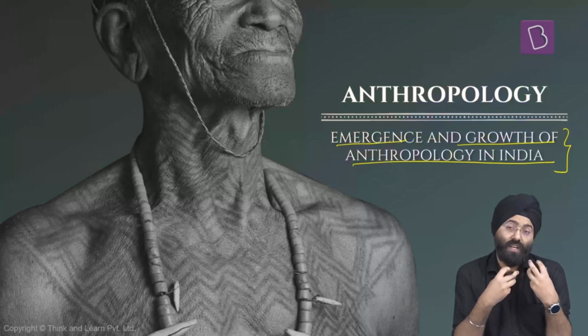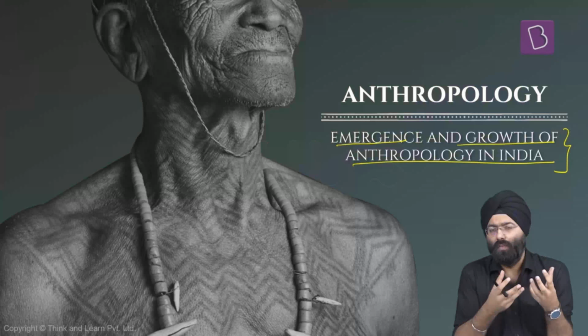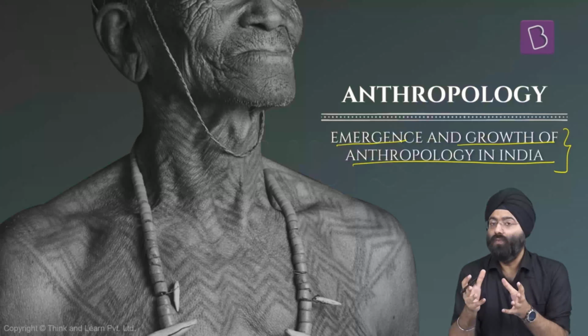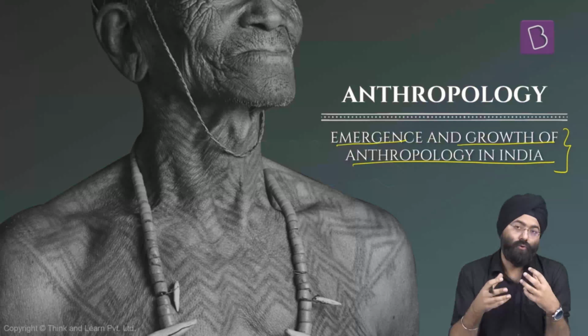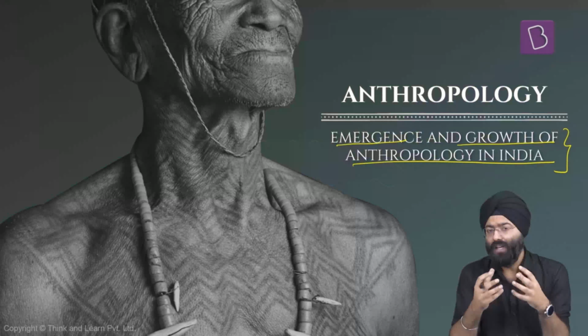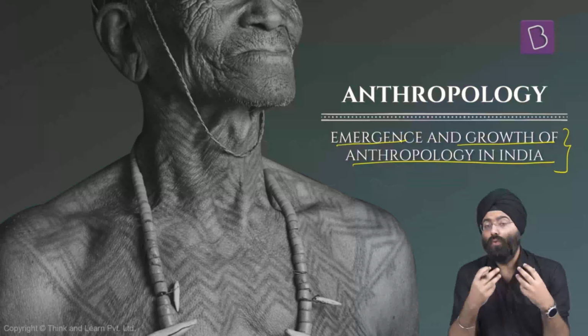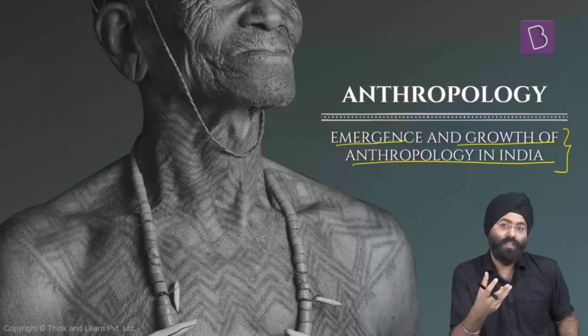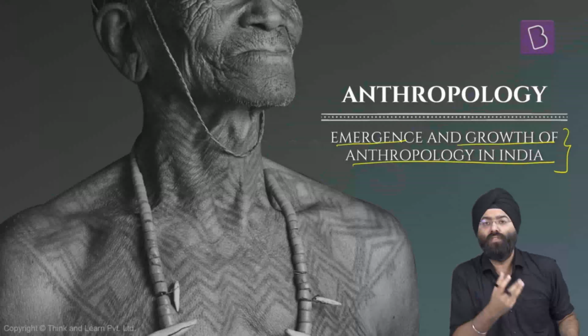So there's a general advice that you finish the various concepts, for example, what is caste system, what are the various studies, and on the other hand, we need to complete what is tribal India, the various topics associated with the tribal portion of the Anthropology optional, and then you come on to this topic. Because in this topic, we are not going to go into details of the various concepts associated with them, but we are going to have an overview. We are going to deal with how anthropology evolved in India, what was the contribution of the various thinkers associated with the studies with respect to tribal India and society as a whole in India.